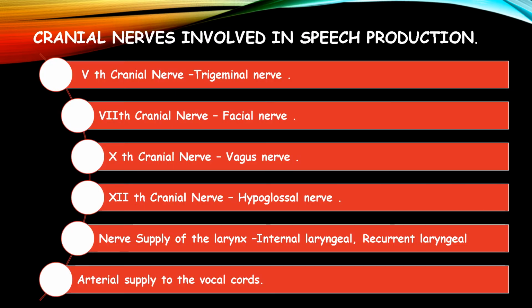Next one is which are the cranial nerves involved in speech production. Okay, there is the fifth cranial nerve, that is the trigeminal nerve. Then the seventh cranial nerve, that is the facial nerve. Then the 10th cranial nerve, that is the vagus nerve. The 12th cranial nerve, that is the hypoglossal nerve. In addition, there is the nerve supply of the larynx also, that is the internal laryngeal and recurrent laryngeal nerve. And also there is the arterial supply to the vocal cords.